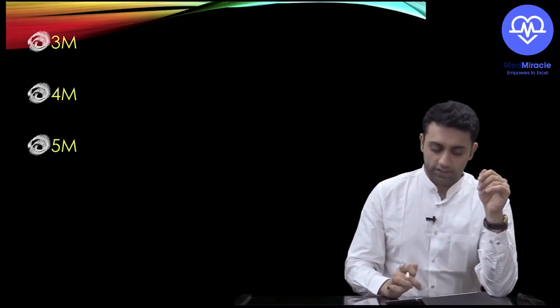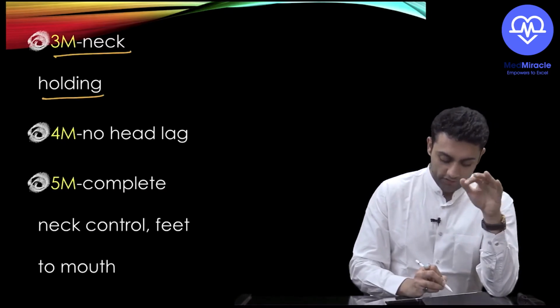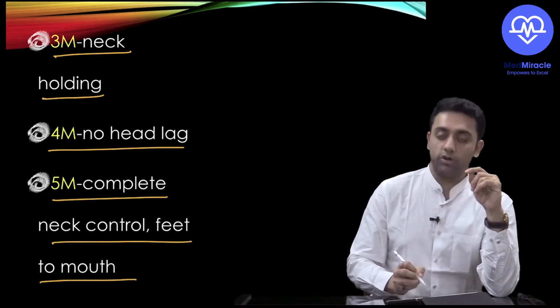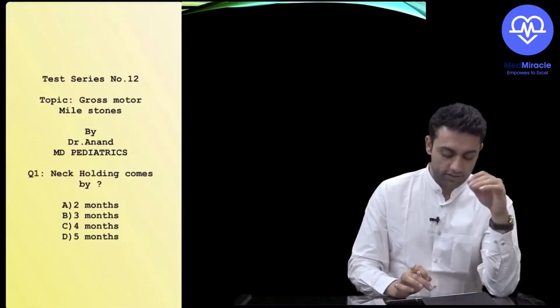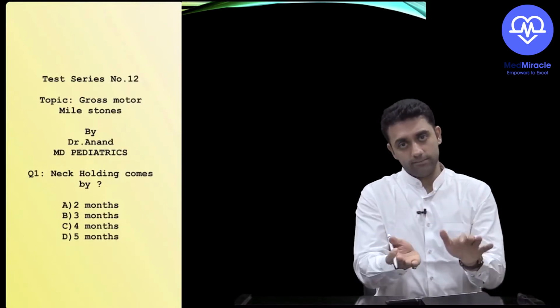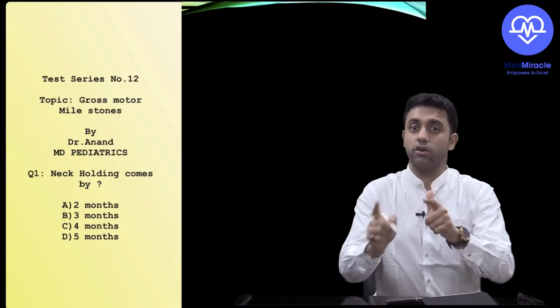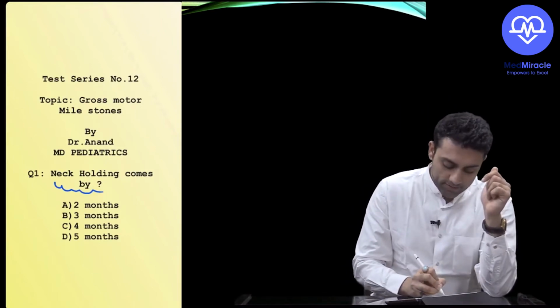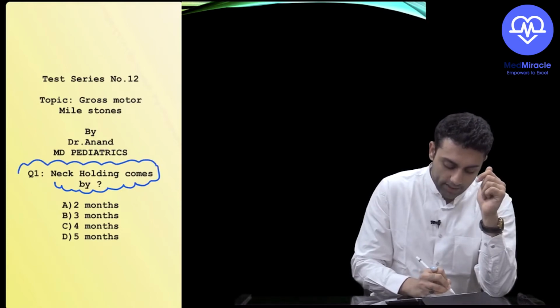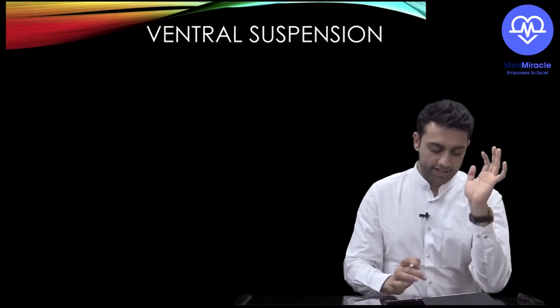Okay. So now you know this one, 3, 4, 5. 3 months is neck holding with head lag, 4 months is no head lag, and 5 months complete neck control and putting feet to the mouth. Finish? Perfect. Next point. With everything I teach you, there will be an MCQ also, recent questions. So try to note whether this is important or not. Neck holding comes by 3 months. That's it. Finish. Next point.